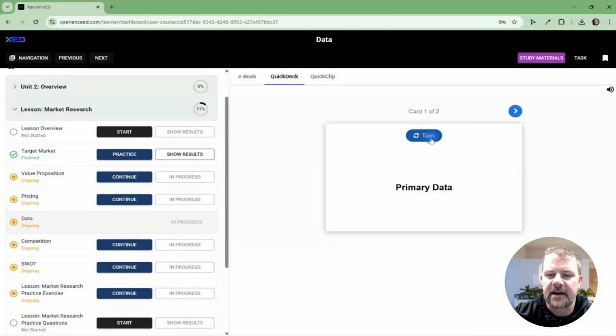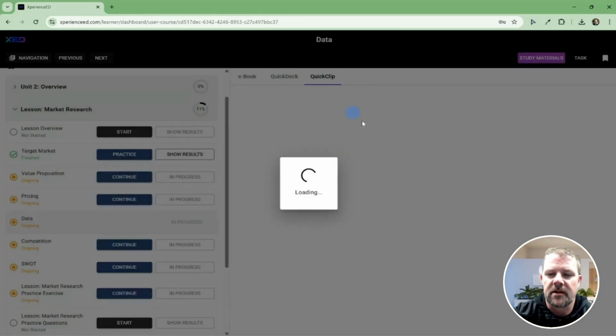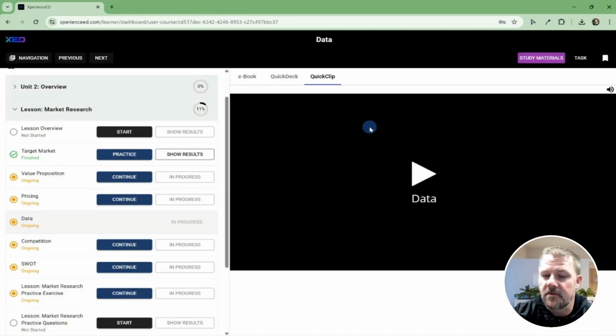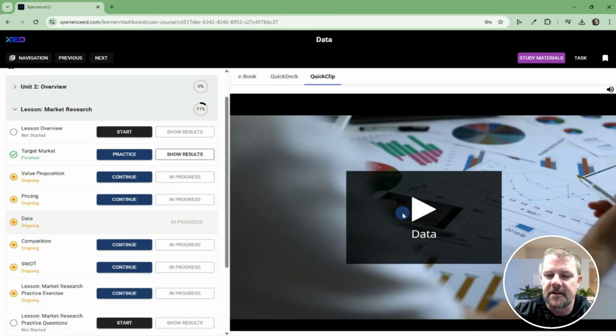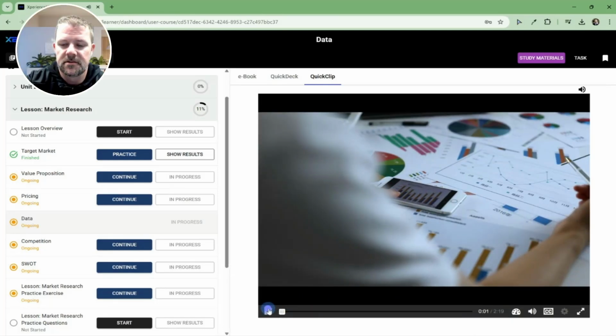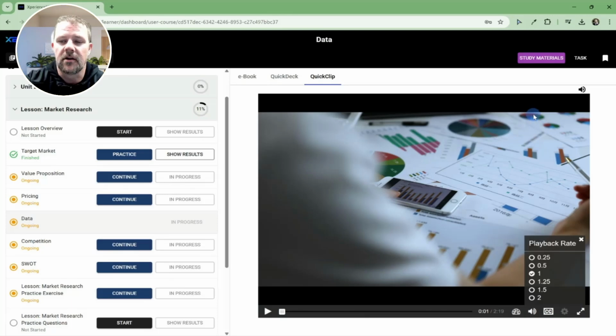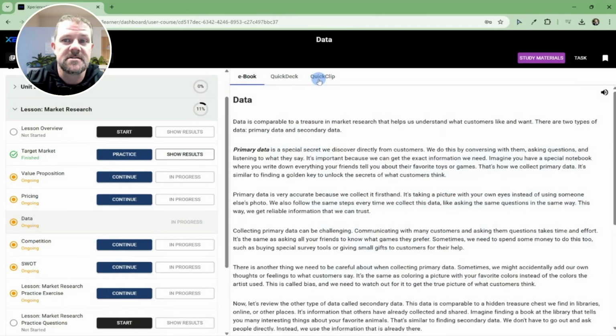I can come to the quick deck and I have flashcards. And I can come to the quick clip and I have a video that's going to pop up here. And that video is fully equipped with closed captions and the ability to adjust the speed, or the playback speed, excuse me. So you've got 3 different learning options. This is built to be catered to different learning styles.